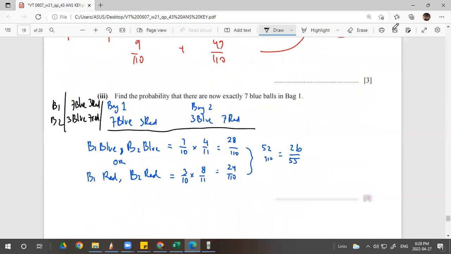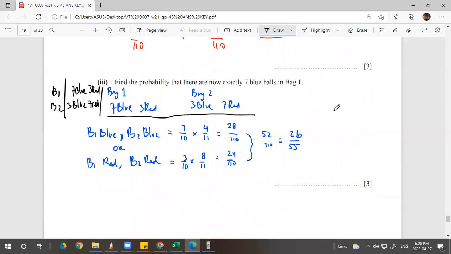So find the probability. Now there are exactly 7 blue balls in bag 1. So the blue balls in bag 1 remain 7. So the blue is unchanged. So it can be that from bag 1, Maria takes blue, and from bag 2, Maria takes blue also, going back to its original.